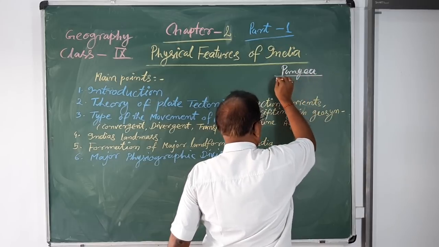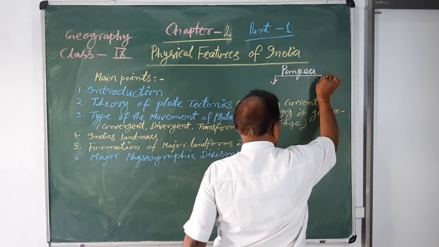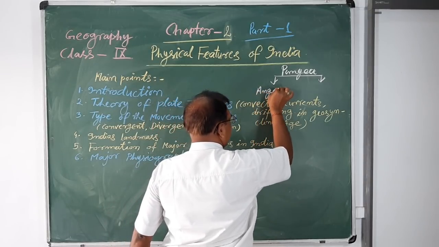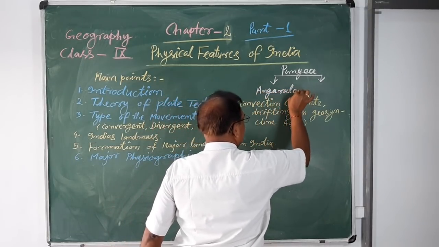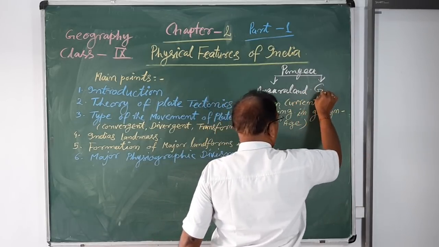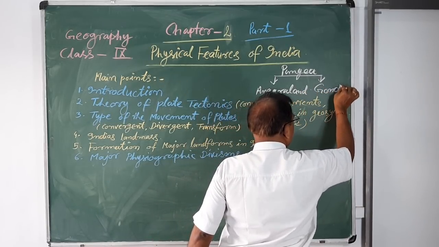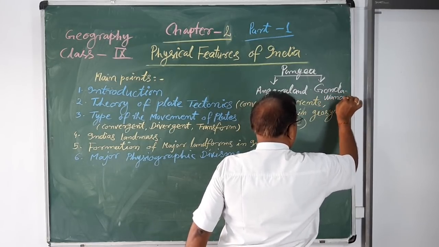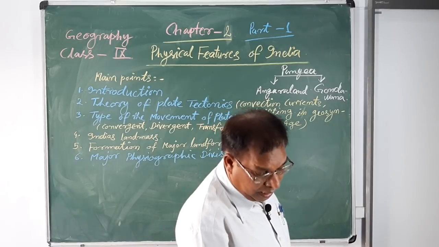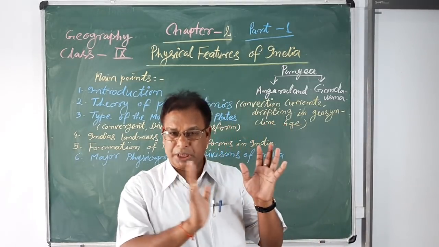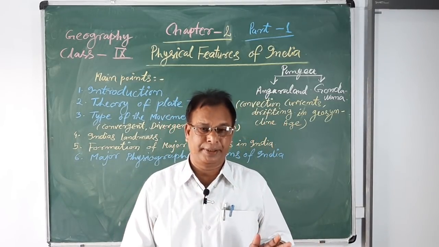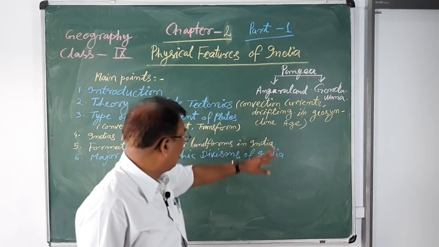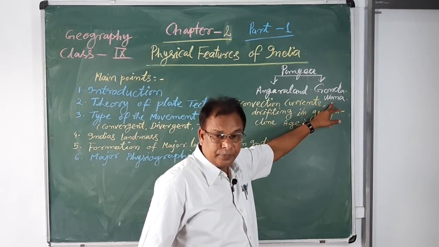Pangea divided into two parts, Angara land and Gondwana. Angara land means the northern part of the world's continents, and the southern part of the continents is called Gondwana.